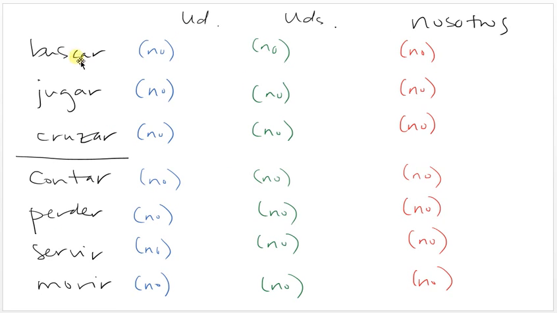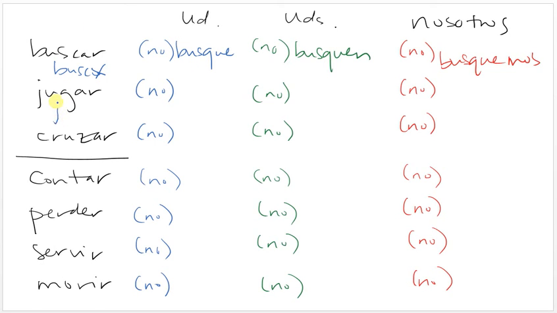Okay, there are some things we have to remember, but it's the exact same things that we have to remember for the negative tú commands. So for buscar, normally we go to the yo, drop the o, add the opposite ending, but we want to keep the k sound, which means we have to change it, just like in the preterite, to qu. So for usted, no busque. Ustedes, no busquen. Nosotros, busquemos. And again, exact same command, whether it's positive or negative, it doesn't matter at all.